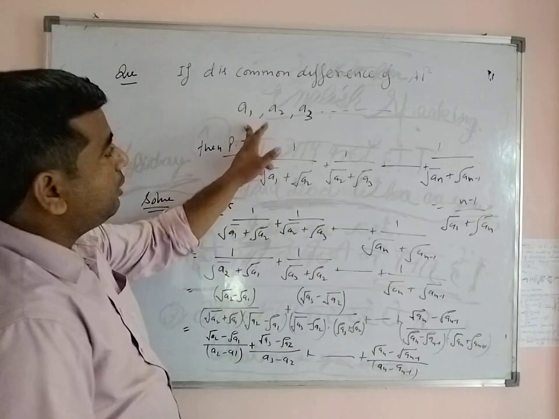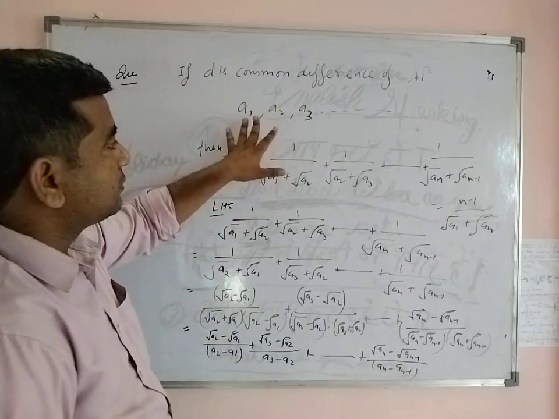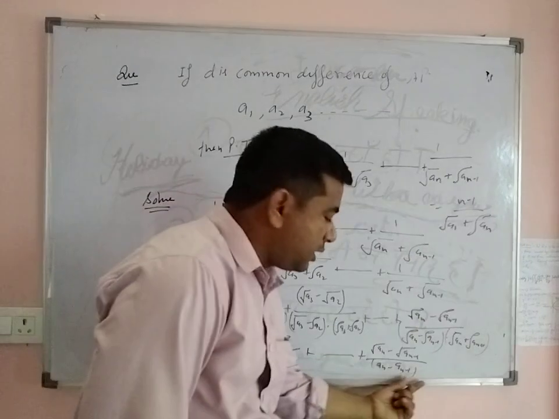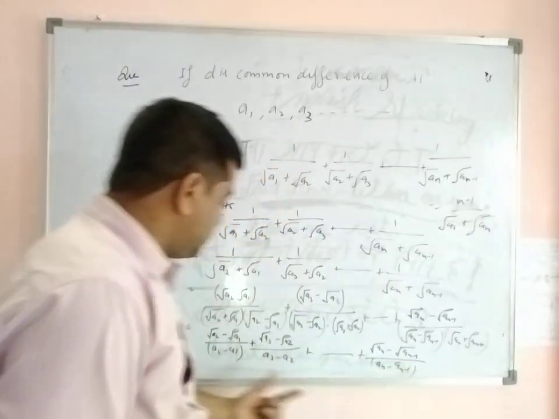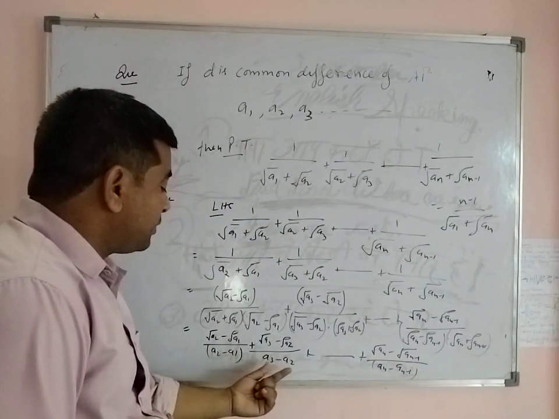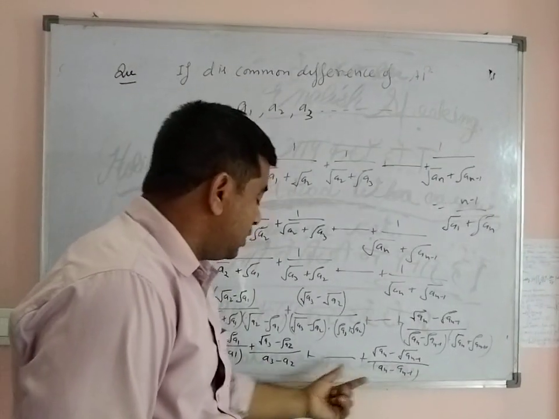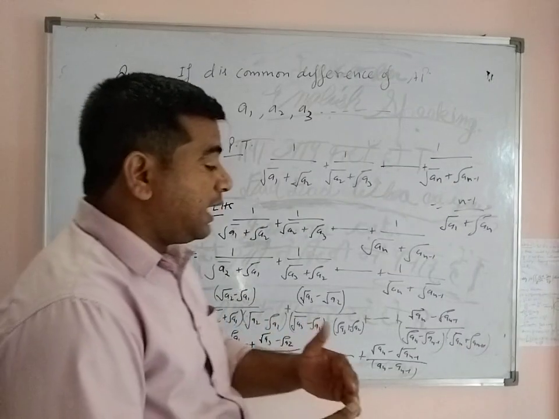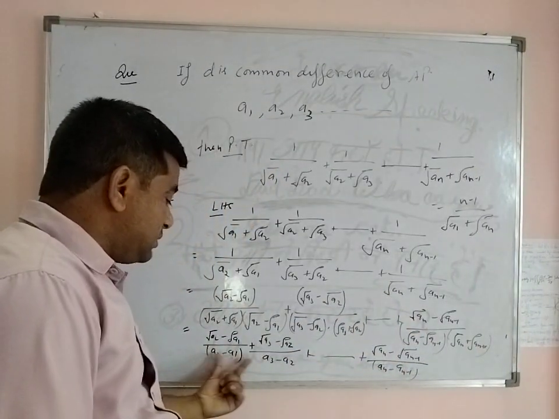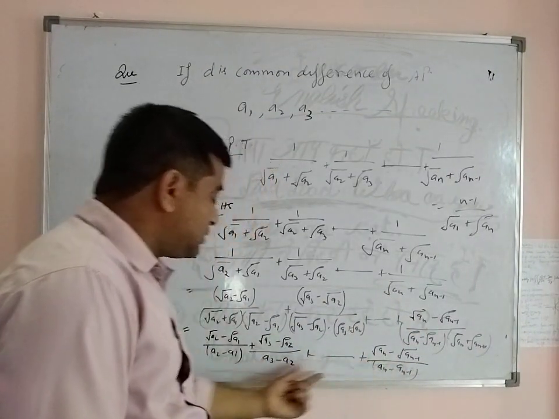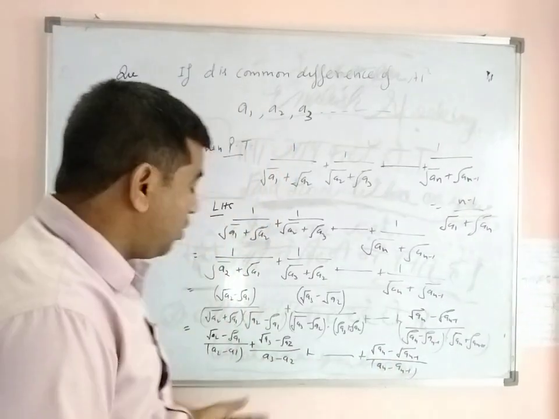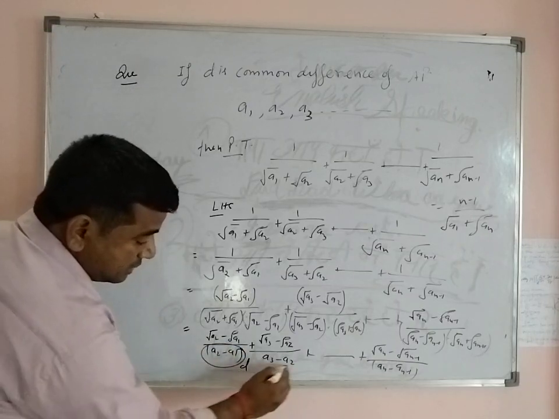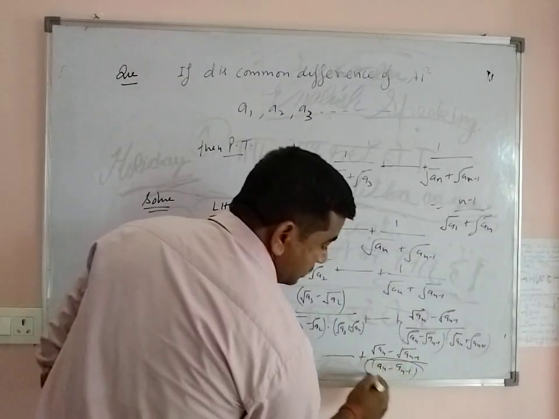Since a1, a2, a3 and so on form an AP, a2 minus a1, a3 minus a2 and so on up to an minus an minus 1 are the differences between a term and its previous term. This is the basic property: the difference between a term and its previous term is the same. So a2 minus a1, a3 minus a2 and so on are the same, and this constant is called the common difference. So this is d, this is d, and so on, this is d.